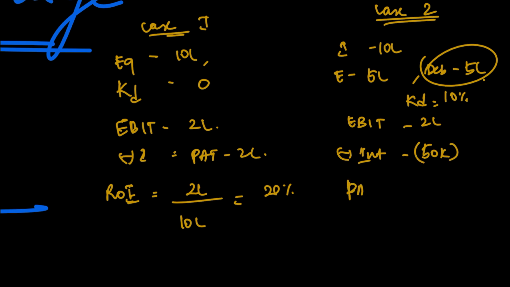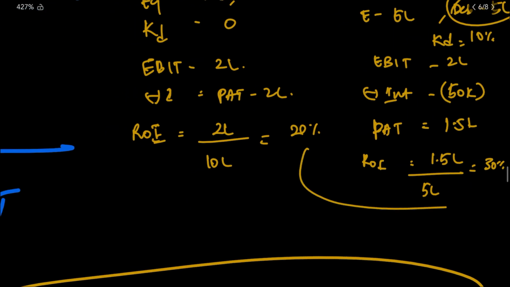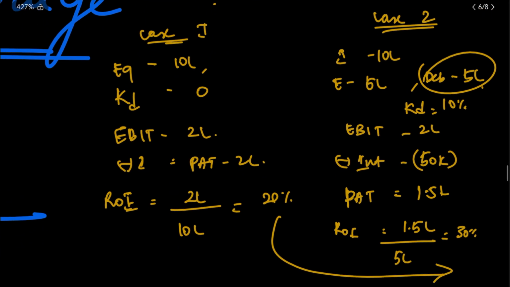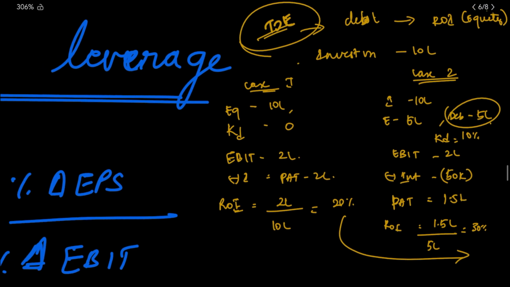Now you have PAT as 2 lakh minus 50,000, which is 1.5 lakh. What is your return on equity? It is 1.5 lakh divided by 5 lakh, which is 30%. You have just gone from 20% to 30% return on equity just by using outside funds, which is the debt. This is what they call trading on equity.